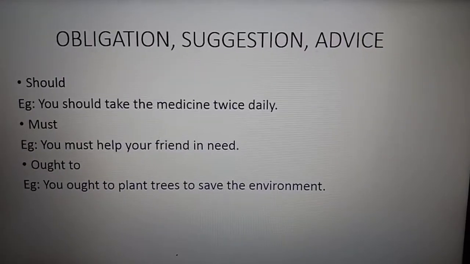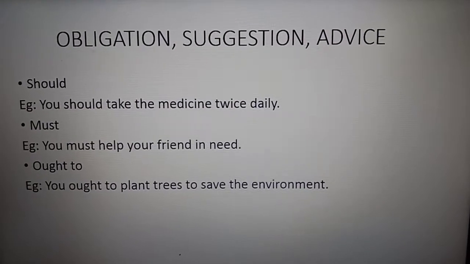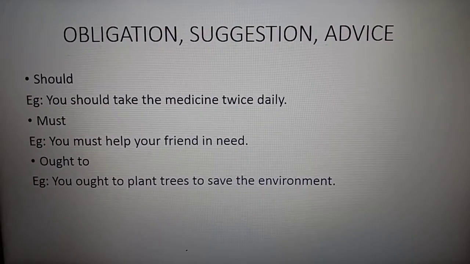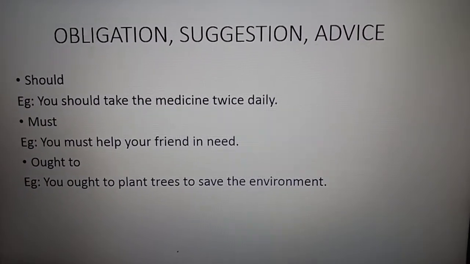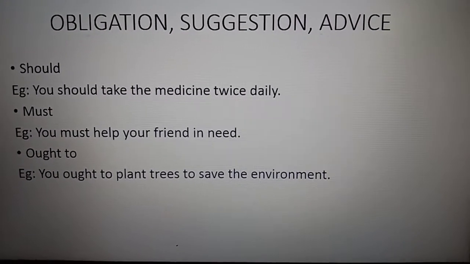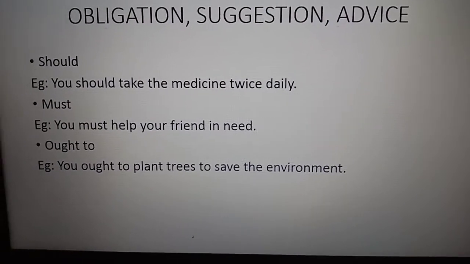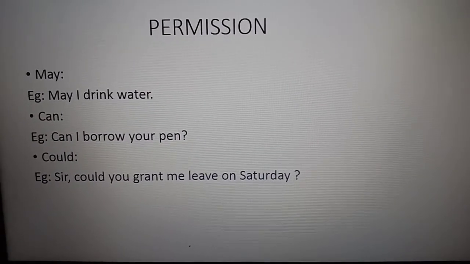So these all are the modal auxiliaries which express this use: obligation, suggestion, advice. Should, must and ought to. Got it? The same modal auxiliary can be expressed in other ways also. We are going to see that. Okay, so you have understood, children.